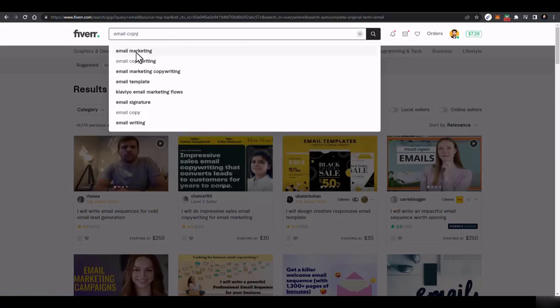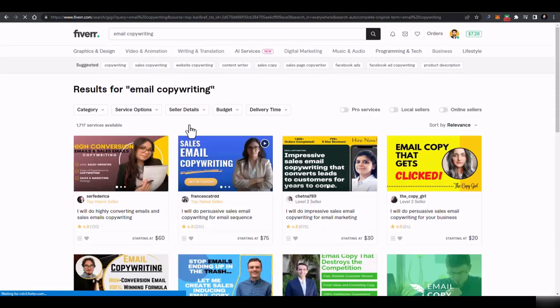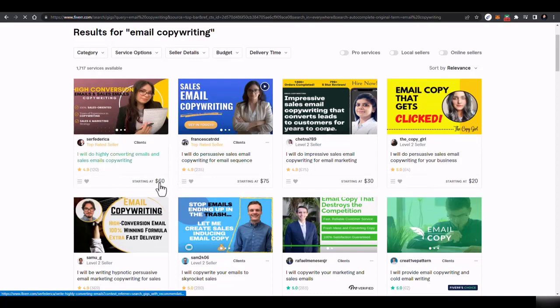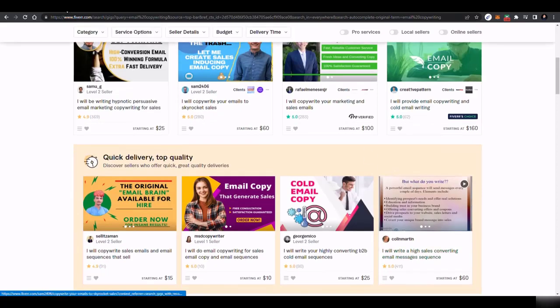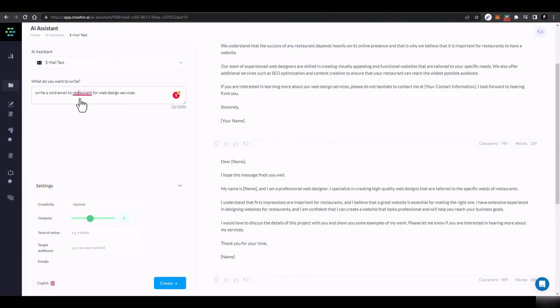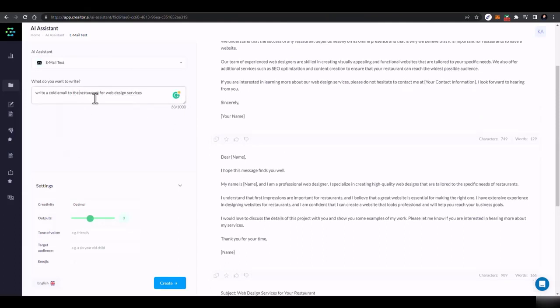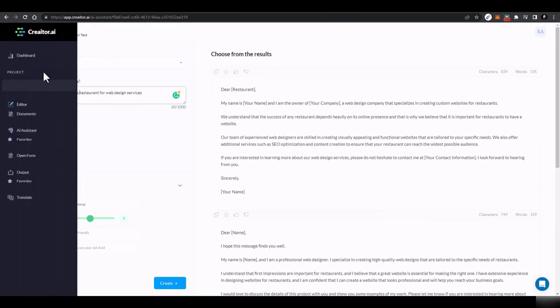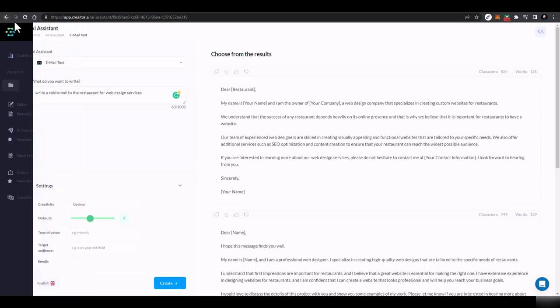And if you go there and search for email copywriting, you will see people are charging 60, 70, and hundreds of dollars for this service. And you can use this tool to create this kind of awesome stuff. AI can help you a lot, and I think this is amazing. And when the next AI upgrade comes, it would become more efficient. Right now it's super efficient, but it would be even more efficient after the updates.